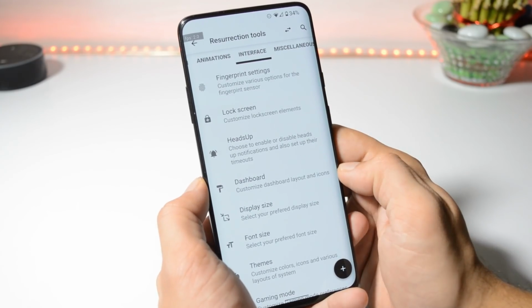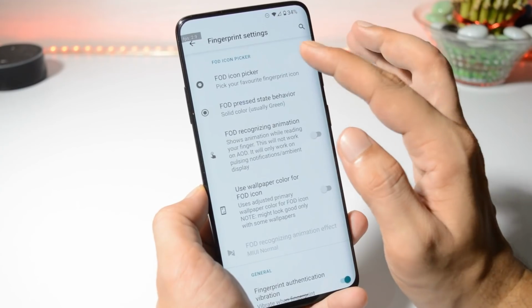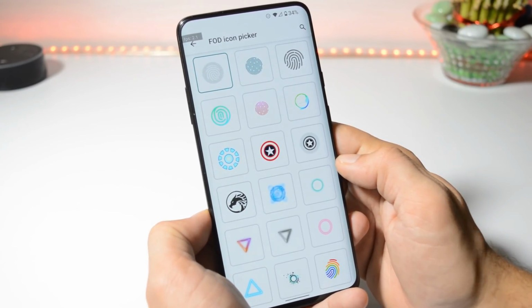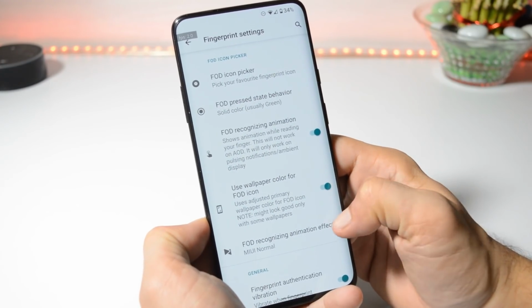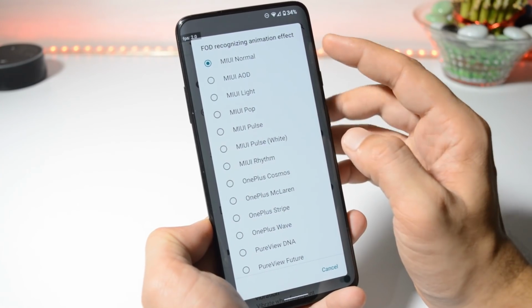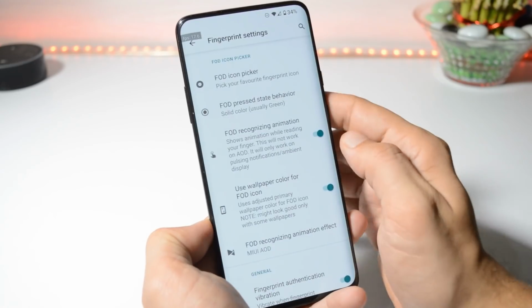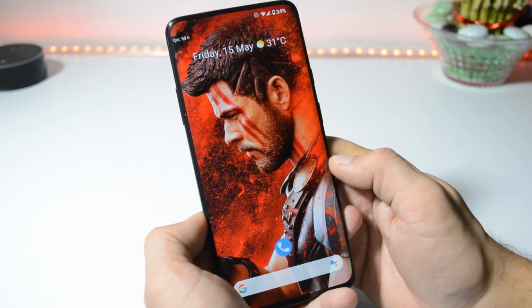And one of the best features which I liked on this ROM is fingerprint settings, from where you can choose the fingerprint icon. Here we have a few collections of fingerprint icons. So let's select this. And later we also get the option to change the animation effect of fingerprint recognition, where we have multiple options of fingerprint animations. So let's choose MIUI. And here you can see the animation of MIUI.